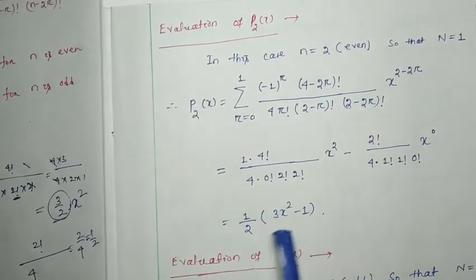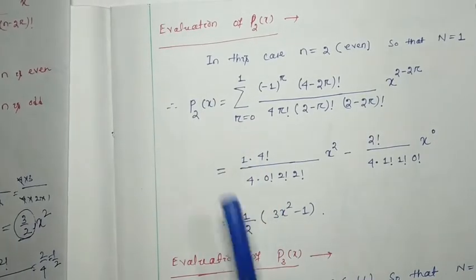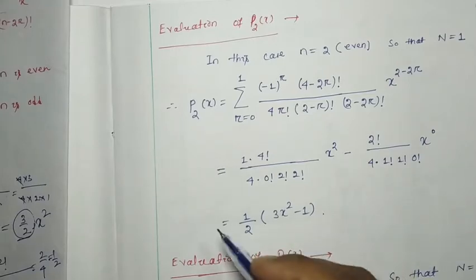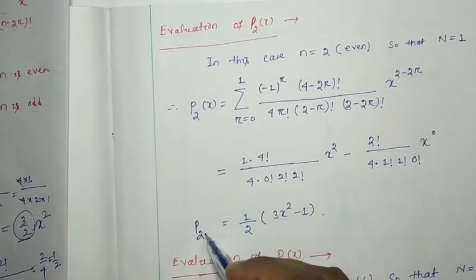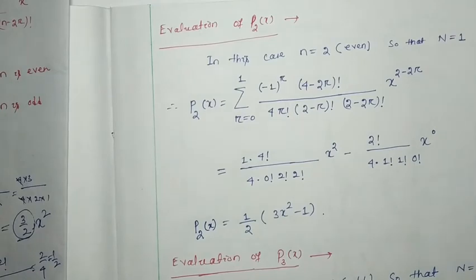Okay, so P2x we found as second order polynomial. That means the order is how much? 2. So Legendre second order polynomial is 1 by 2 into 3x square minus 1.